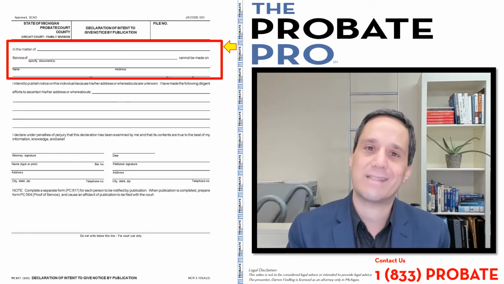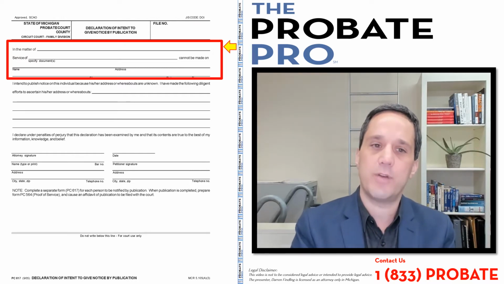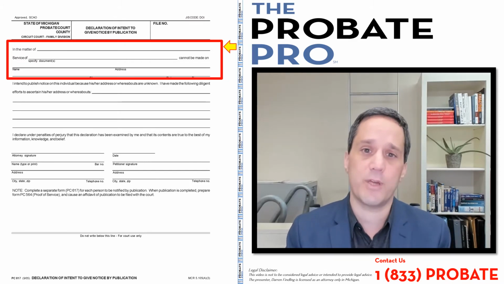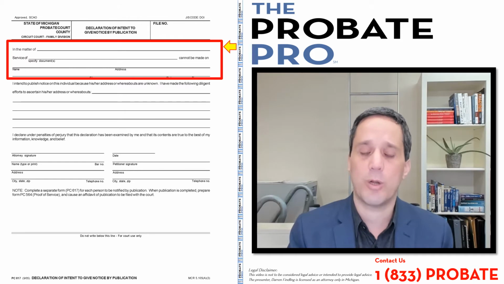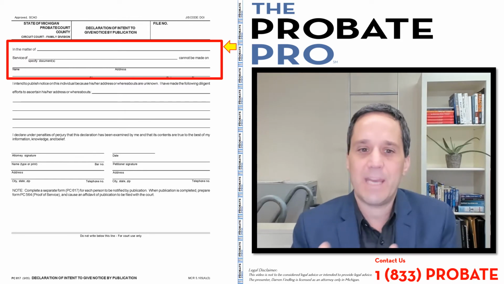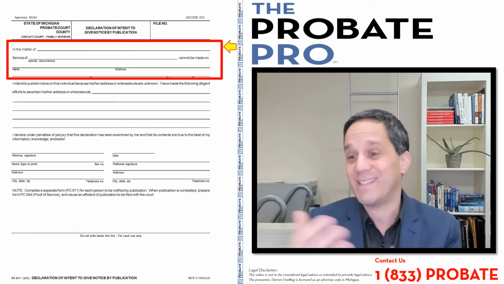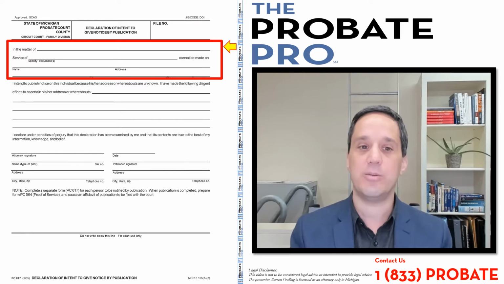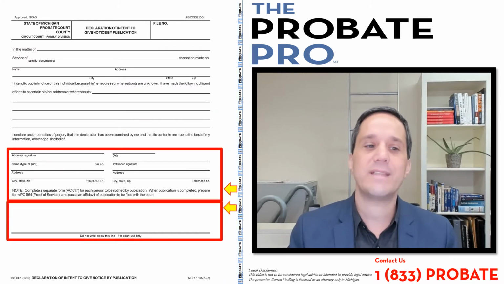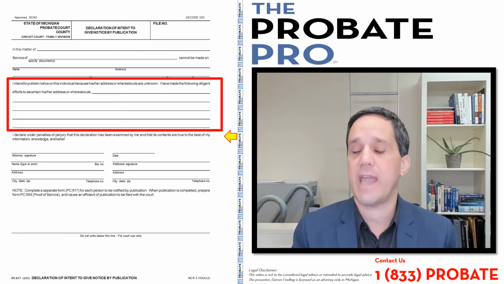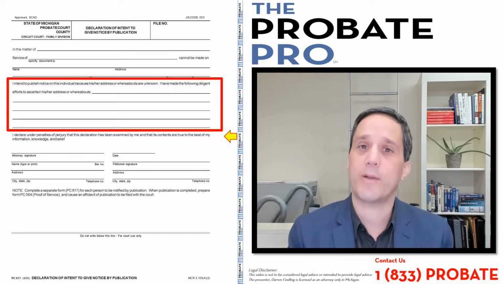What is the process upon which you're trying to give notice to interested persons that are entitled to receive notice under the statute or court rule? You're identifying that it can't be made on this person. So you're going to identify the name of the person, and I know there's an address here, but this is the last address that you may know of, and that you intend to publish notice to that individual because the address or their whereabouts are unknown.